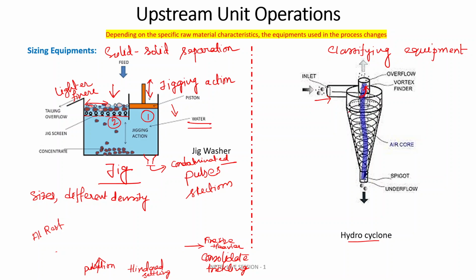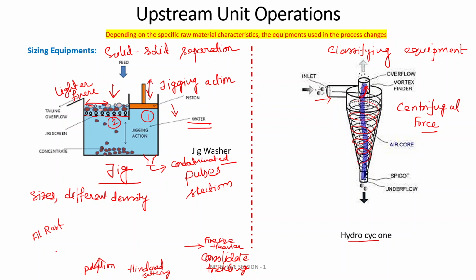Classifies, and here based upon the centrifugal force. Feed is introduced here, and it goes down this way.